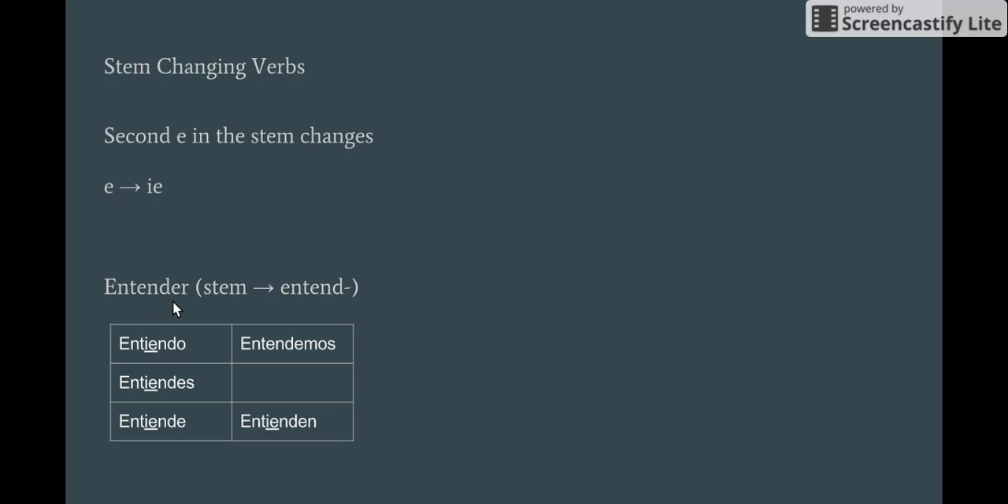So we have the verb entender, to understand. The stem is entend, because ER, that's the ending. If we look, we have the second E here. So that would be the E that undergoes the stem change. So yo entiendo, tú entiendes, él entiende. Nosotros is the only subject that doesn't undergo a stem change. So entendemos, ustedes, ellos, ellas entienden.